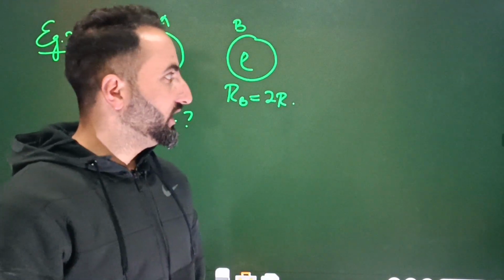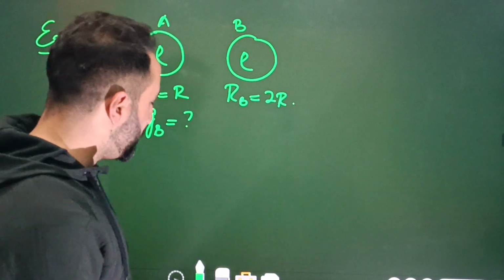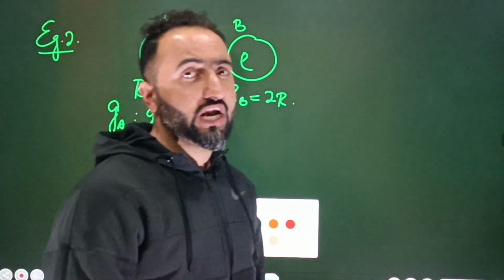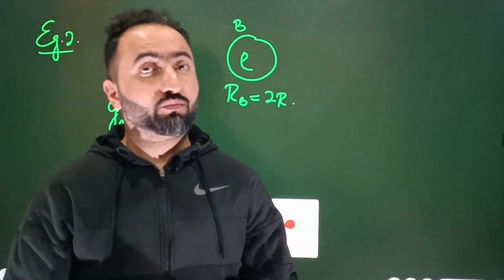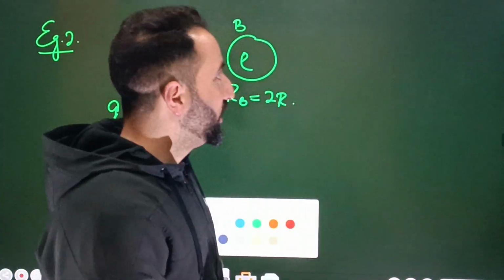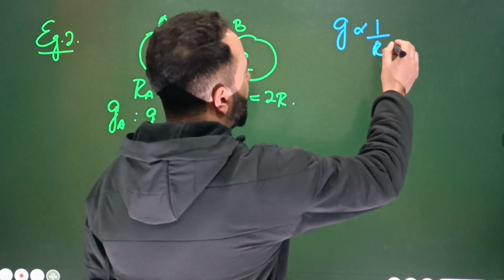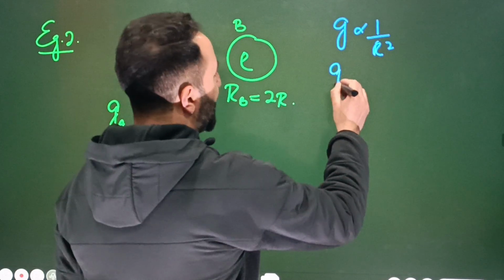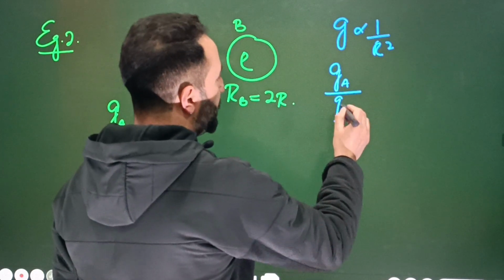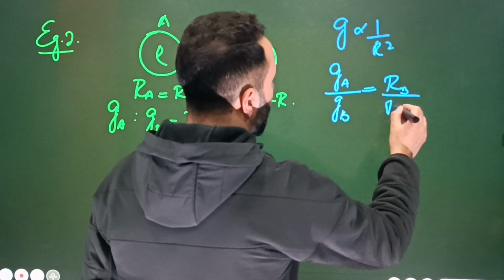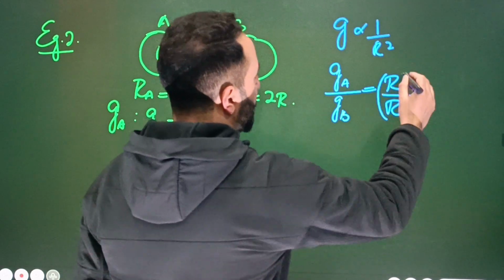Pay attention here. For example, you can make an error here. You will say that acceleration due to gravity is equal to GM by r square. So it's proportional to 1 divided by r square. So g is proportional to 1 divided by r square. So what you will do is write gA divided by gB, that's equal to rB divided by rA whole square.